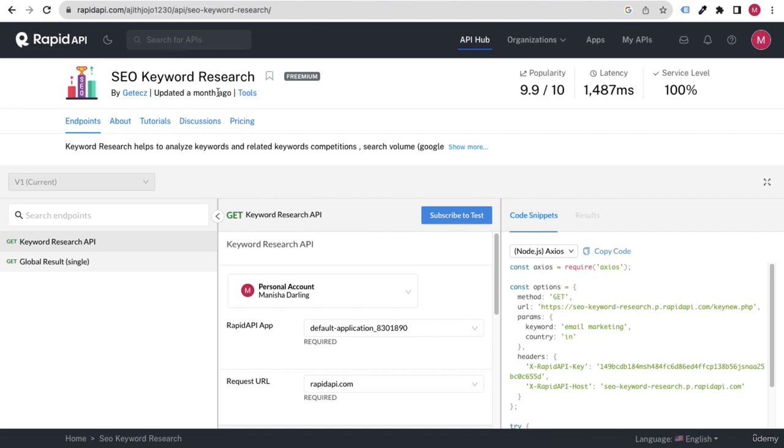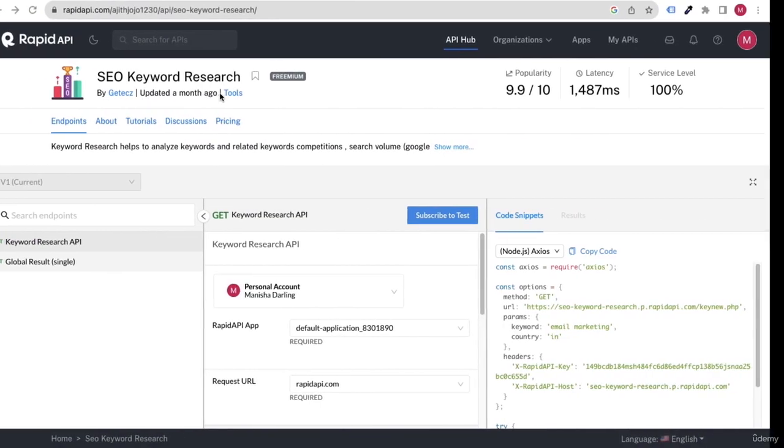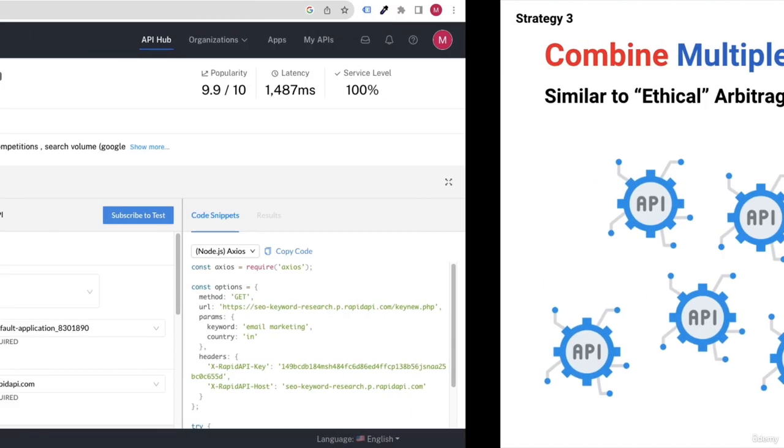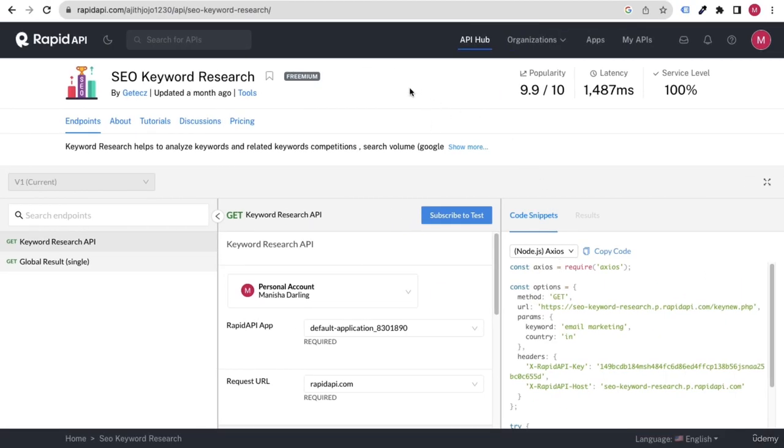We will take the functionality of this SEO keyword research tool, like keyword research API, and similarly we will take different APIs, and we will combine them or create a new API with them. Okay, so it's very powerful, and that is what this particular multiple API method is. Okay, so basically you're not copying 100% anyone, you are just taking some small parts of different APIs with their features. Like you will take the feature of this API, you will use it on yours. Okay, and similarly you will take from multiple APIs their functionality, and you will combine them, and you will create your own API, right?